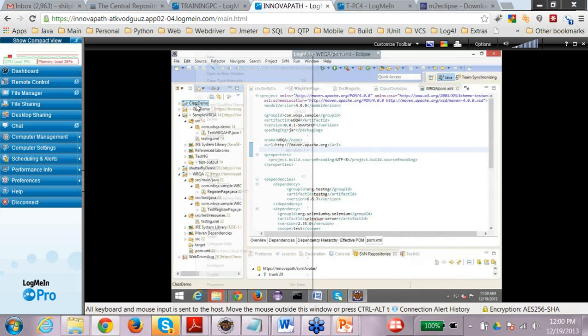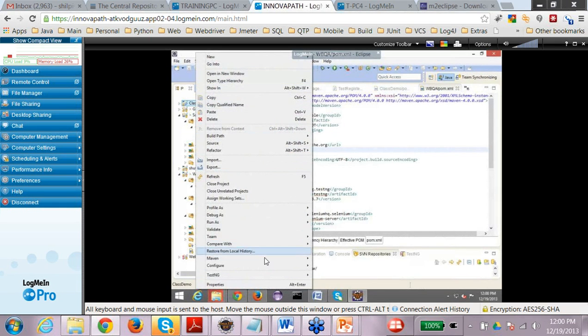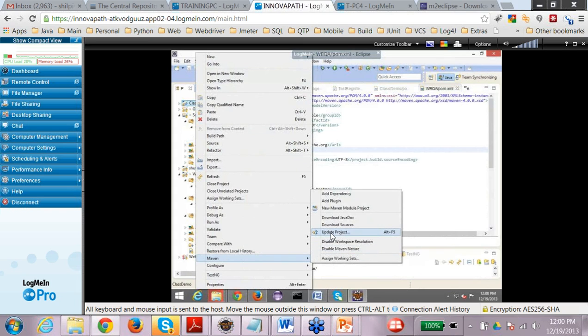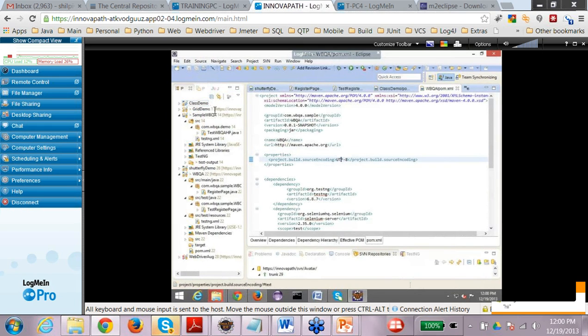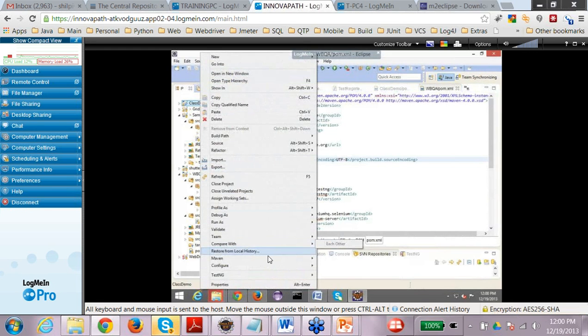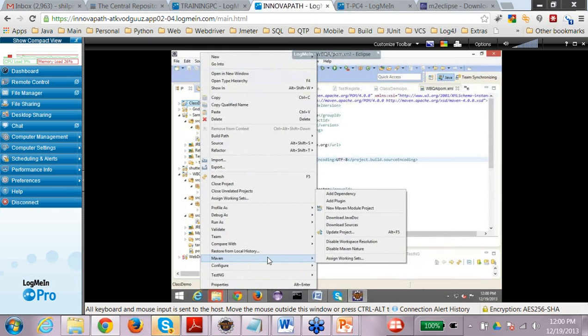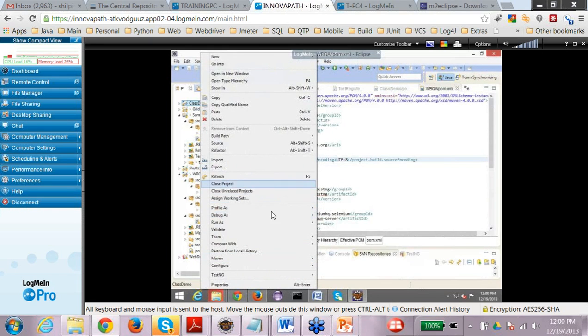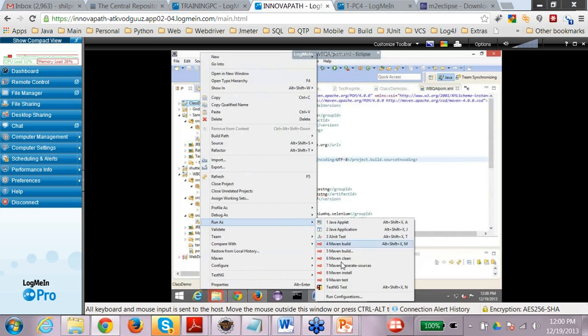Right. So here, right click and say Maven, update project. When you say update project, it's going to update everything about the project. You can do this, or you can run as Maven clean install. Clean is going to delete the previous builds, and install is going to install any dependencies which are missing in the project.